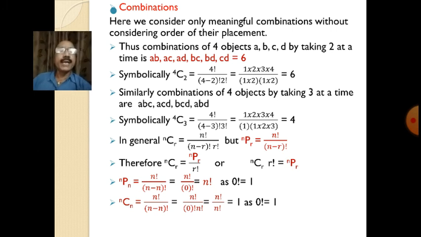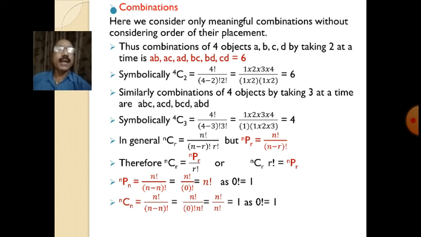So we can form only 4 combinations from 4 objects by choosing 3 at a time, isn't it? Symbolically we can represent it like this: 4C3 is equal to 4 factorial. Here n is equal to 4 and r is equal to 3. So n factorial, that is 4 factorial, (n minus r) factorial, that is (4 minus 3) factorial, into r factorial, that is 3 factorial. If you work out this, it comes out to be equal to 4.